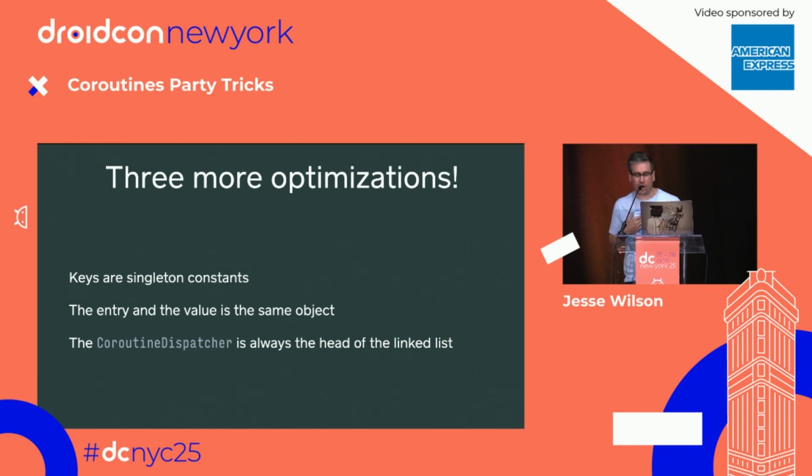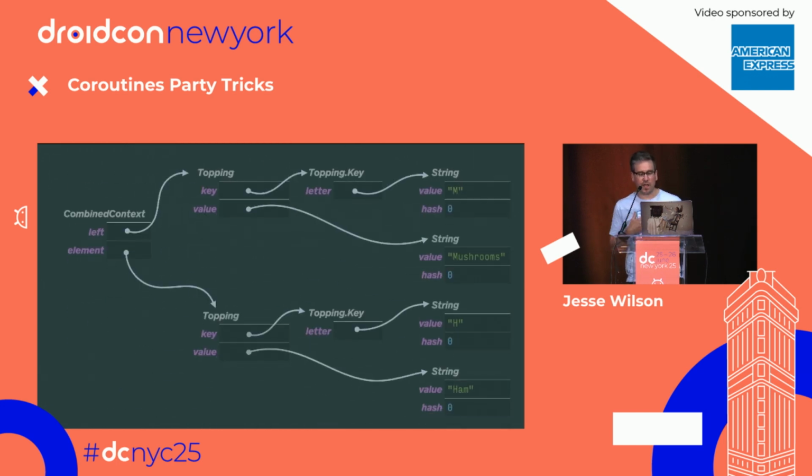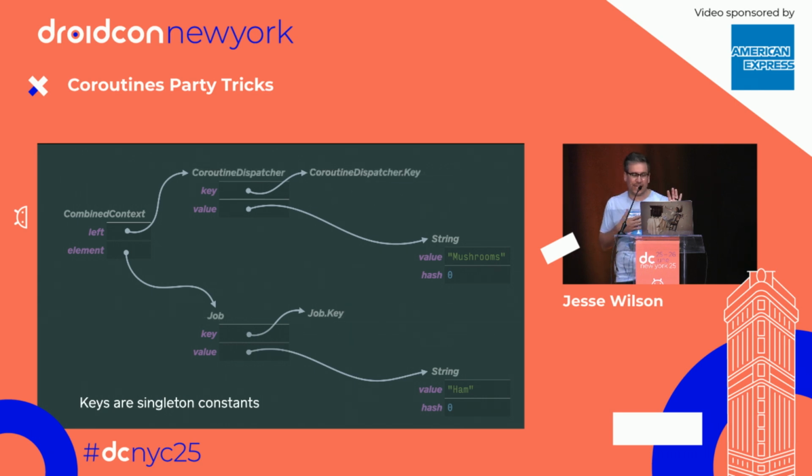So I just want to talk about three more optimizations in this excellent data structure. The first one is that what I showed you is because I wanted to do a pizza joke, and we have the pizza coroutine context. But in practice, the keys are not going to be objects that have pointers to other objects. They're just singletons. So in practice, the keys are going to be things like coroutine dispatcher.key. That's a singleton object. There's just one object in the entire heap, or job.key. So there's no extra allocation for your key objects.